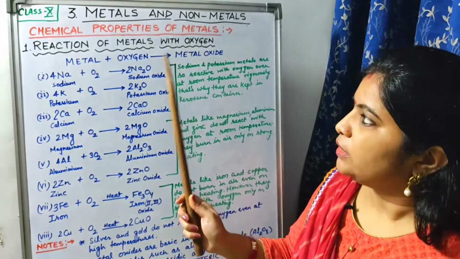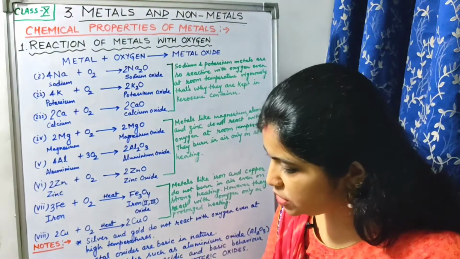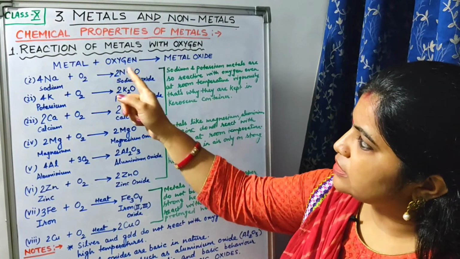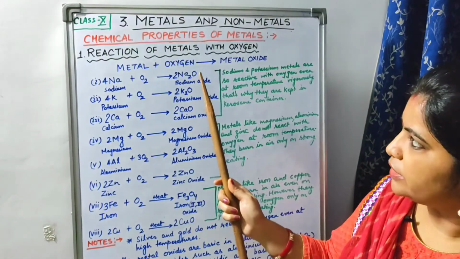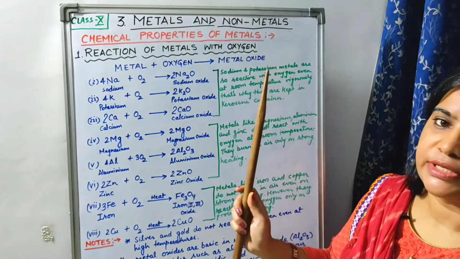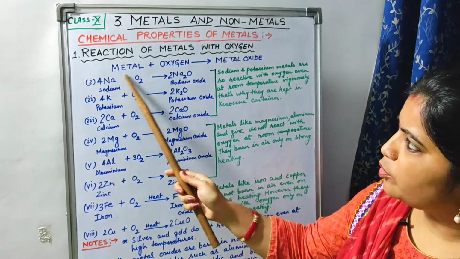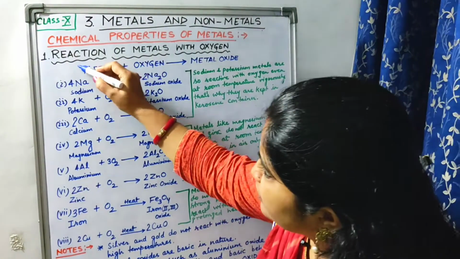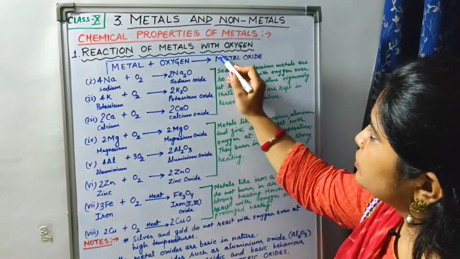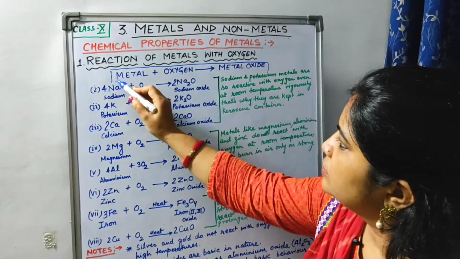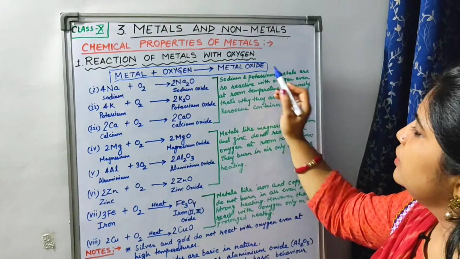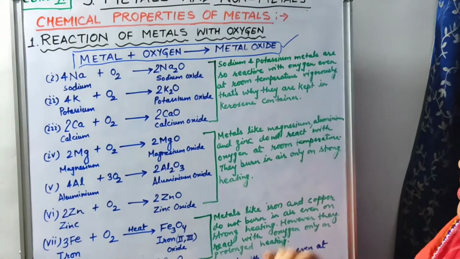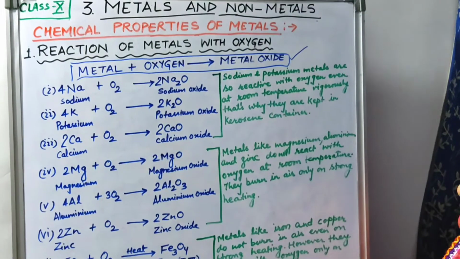Fine. Children, you have to note this: whenever metals react with oxygen, they give metal oxide. This is the important part which you have to remember. You can put it in a box also so that you can remember it well. Whenever metals combine with oxygen, they form metal oxide. This is the general reaction I have written here.